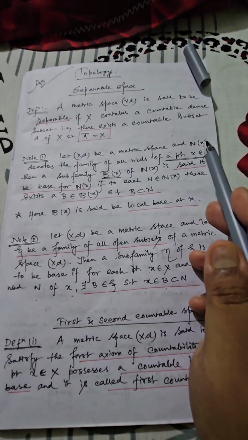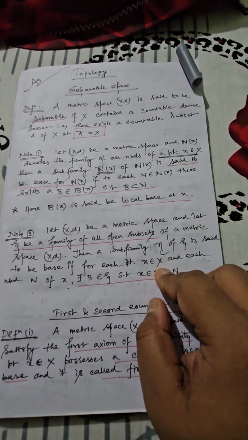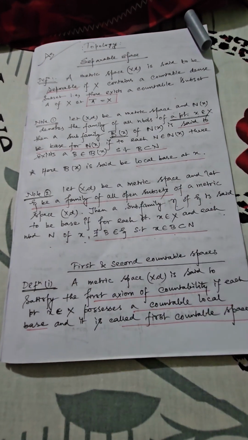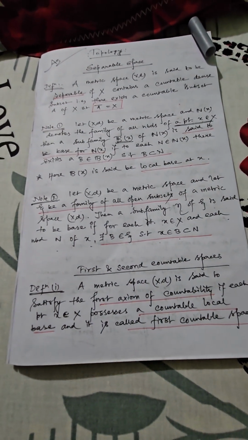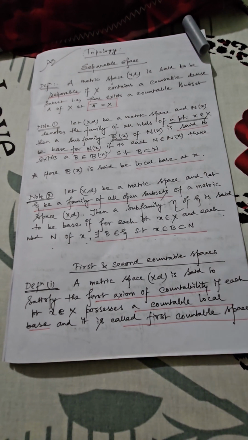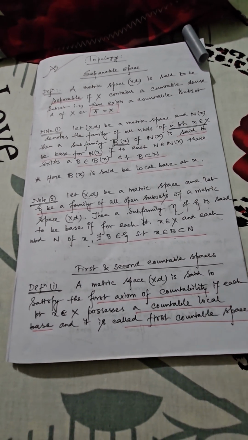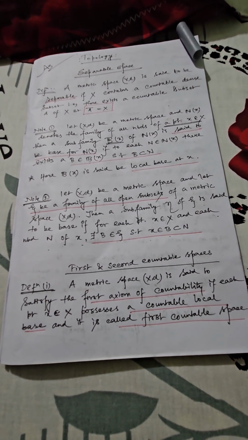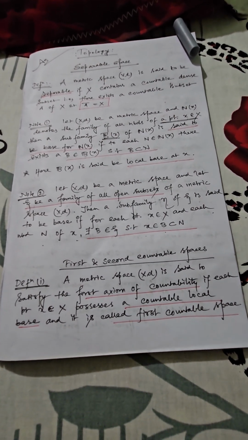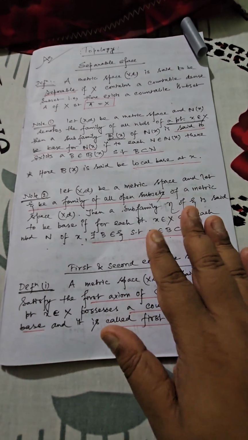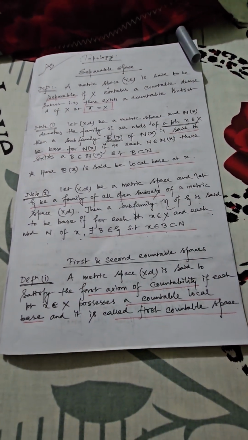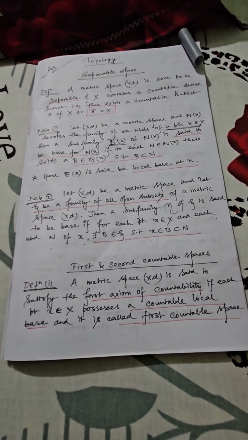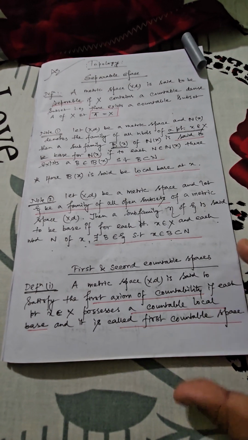The previous definition entirely depends on this point x, but in the second case, initially you have to find the family of open subsets. After that, you create the subfamily, then you can choose the point. Whereas in the previous note, the point should be defined initially. So in case of a local base, you can realize that the point is very important. That's why the term local is used. And in case of a base, it is not necessary to choose the point. You can initially consider a family of all open subsets. So just remember these two basic differences.